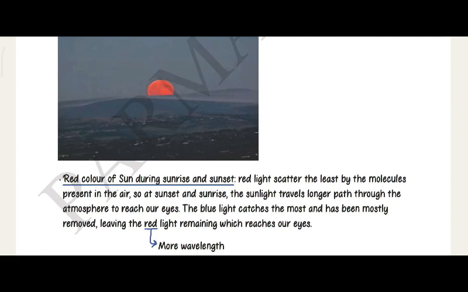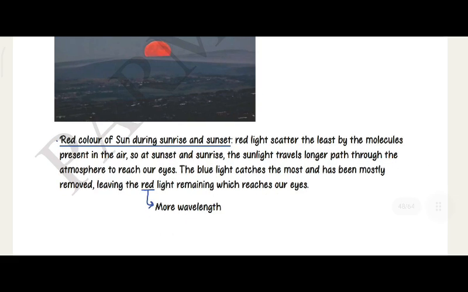Red color of sun during sunrise and sunset. Red light is scattered the least by the molecules present in the air. So at sunset and sunrise, the sun's light travels a longer path through the atmosphere to reach our eye. The blue light is scattered the most and mostly removed, leaving the longer wavelength red light remaining, which reaches our eyes.